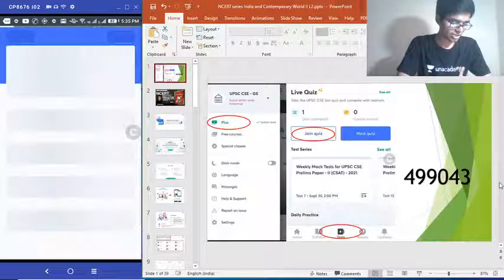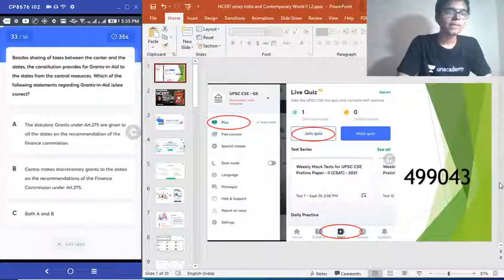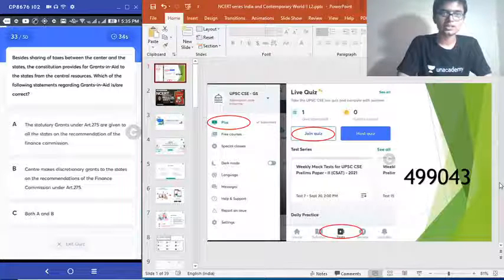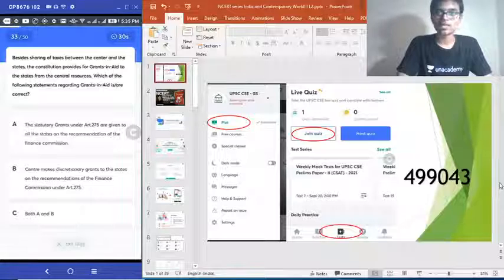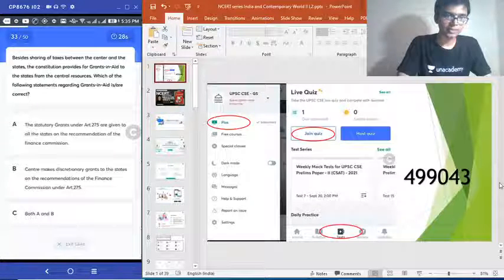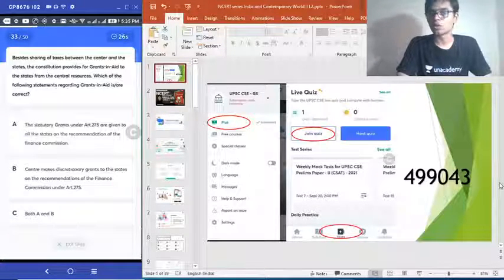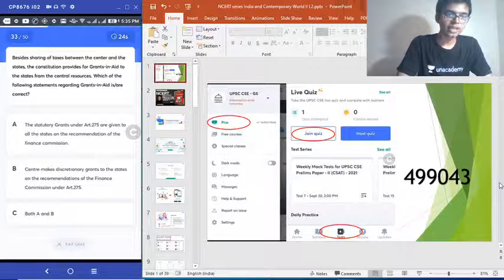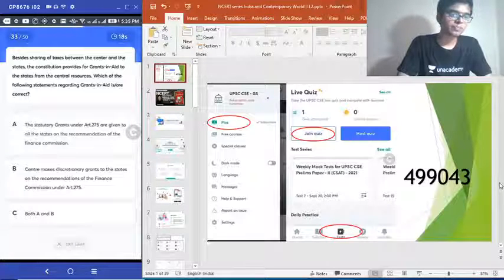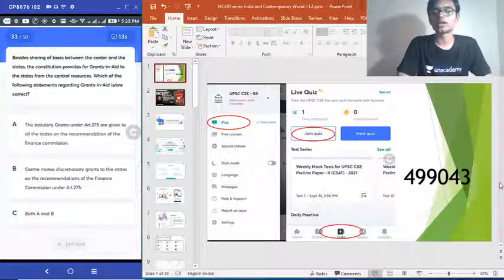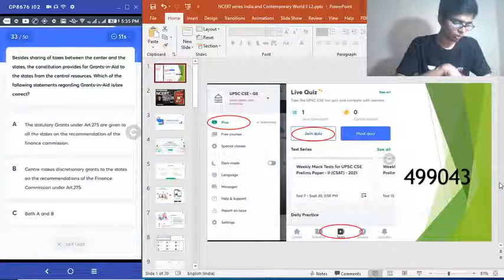Moving on to next question. Question number 33. Besides sharing of taxes between the center and the states, the Constitution provides for grants in aid to the states from the central sources. Which of the following statements regarding the grants in aid is or are correct? A. The statutory grants under Article 275 are given to all the states on the recommendation of Finance Commission. B. Center makes discretionary grants to the states on the recommendations of Finance Commission under Article 275. C. Both the above. D.